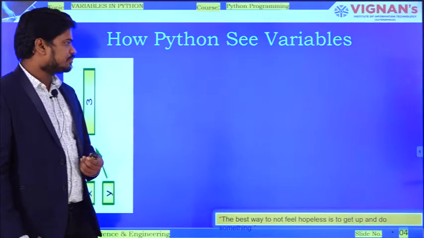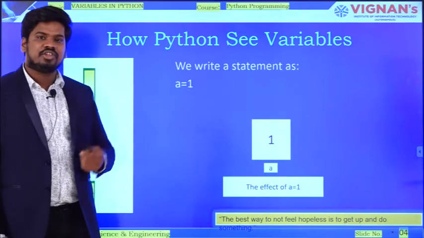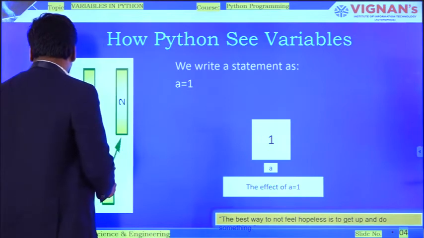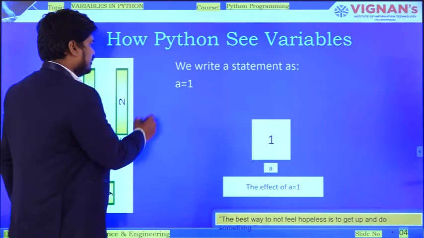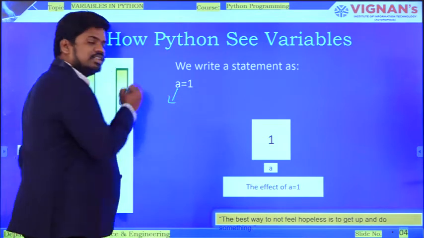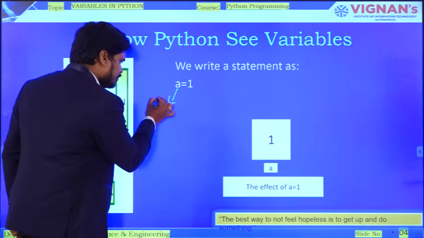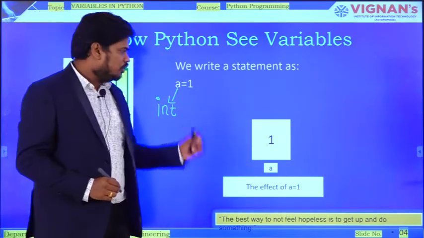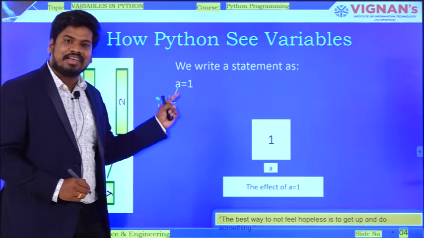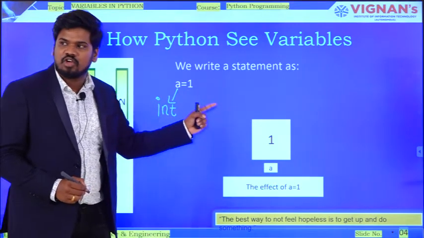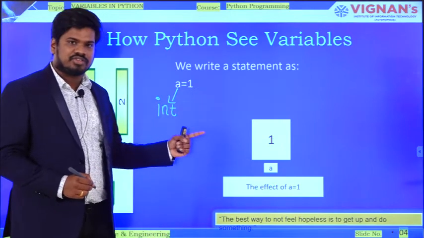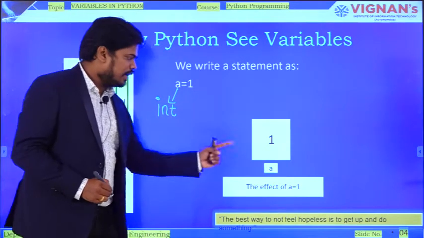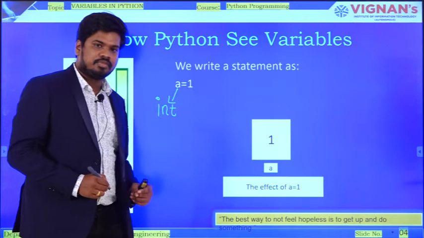For example, consider a is equal to 1. Assume that a is of type integer. Whenever I write the statement int a = 1, what happens is that in memory a block is created, and the name of that block is a.